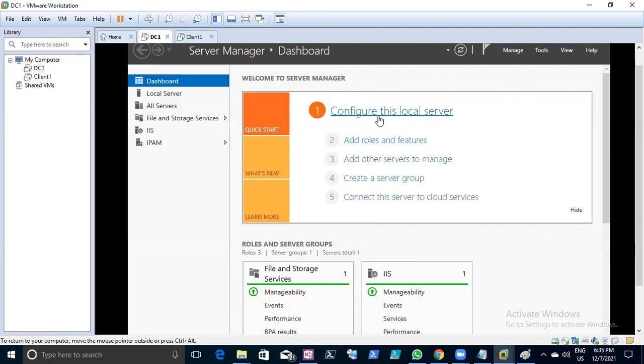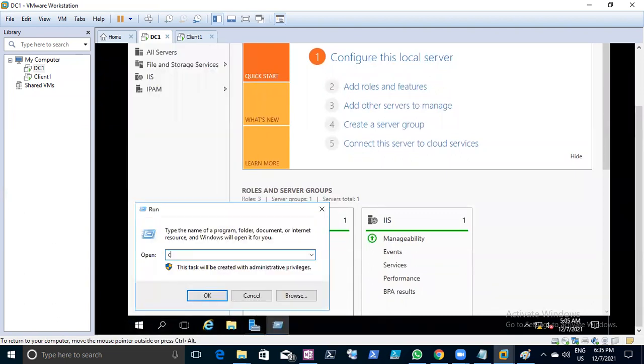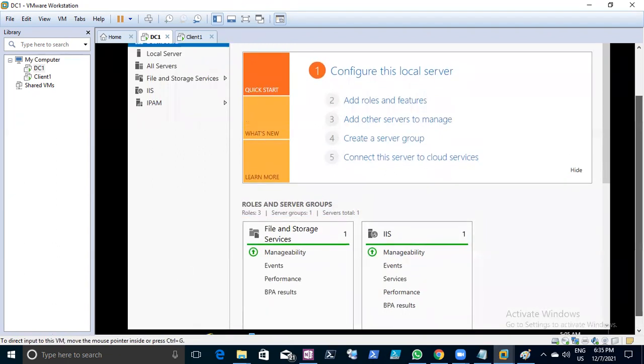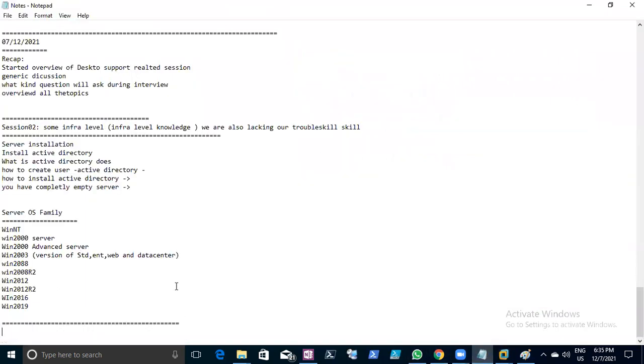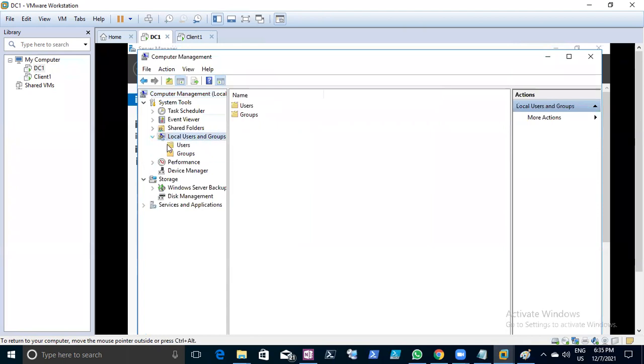Then they made it easy to configure this local server, specific roles and features, and to add servers to be managed from another server. These are all administrative roles and topics. Now you can see this machine is my local administrator. How do you check it? Go to compmgmt.msc, computer management. This is a command. Now you can see we are using local users and groups.